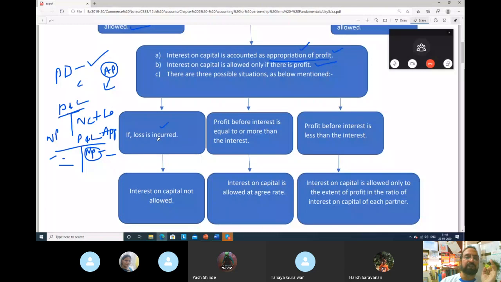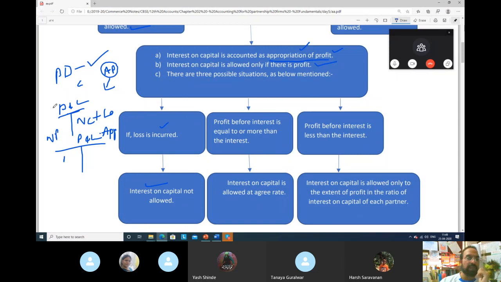So in appropriation, what will come? Loss will come. Then interest on capital will not be paid because there is no profit. So interest on capital is not allowed. Second scenario would be profit before interest is equal to or more than interest.